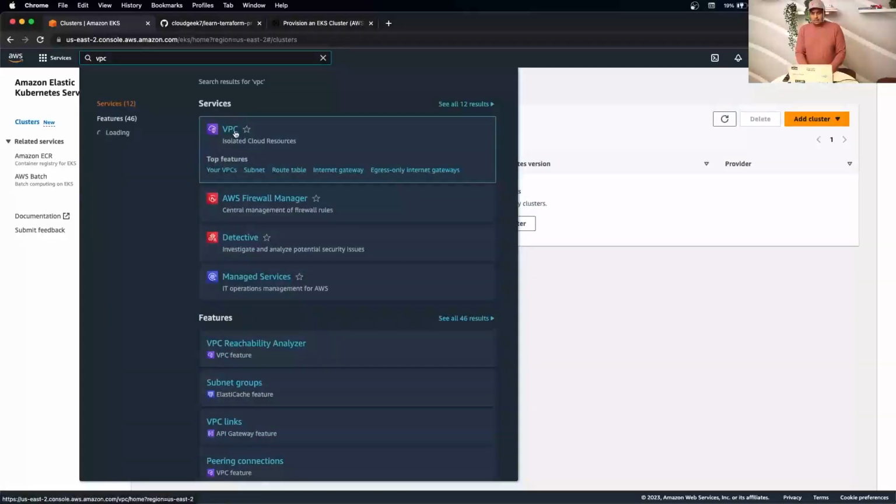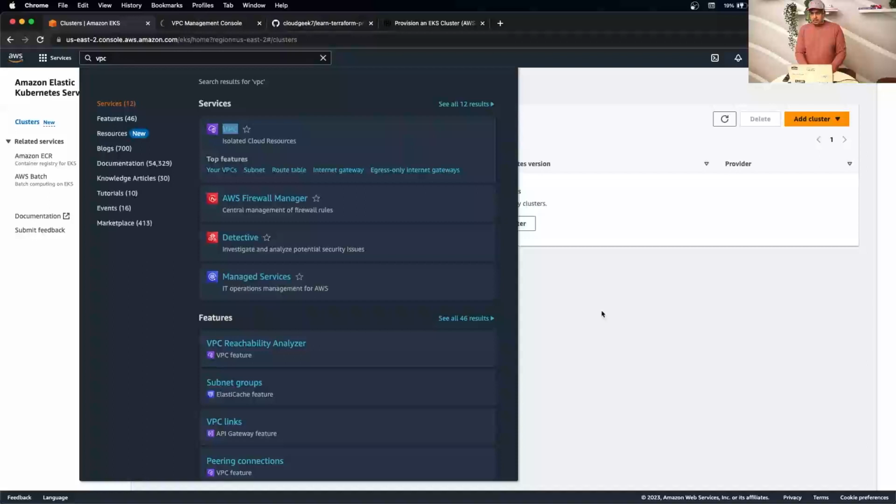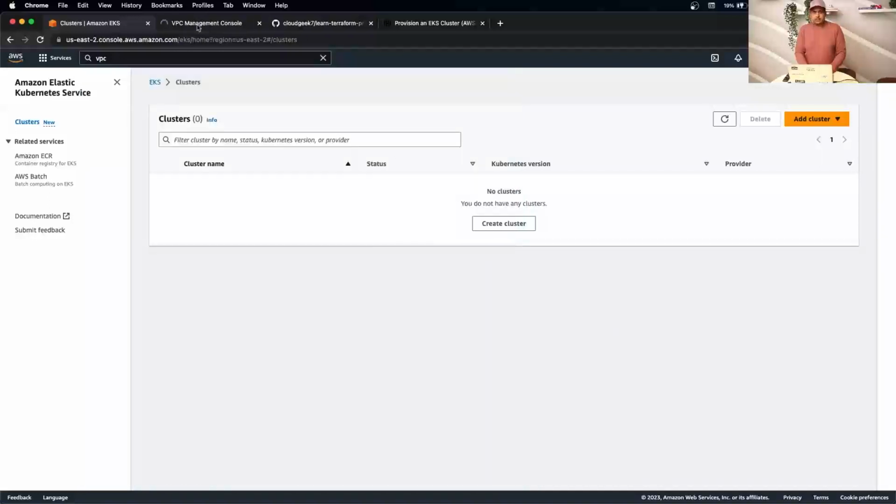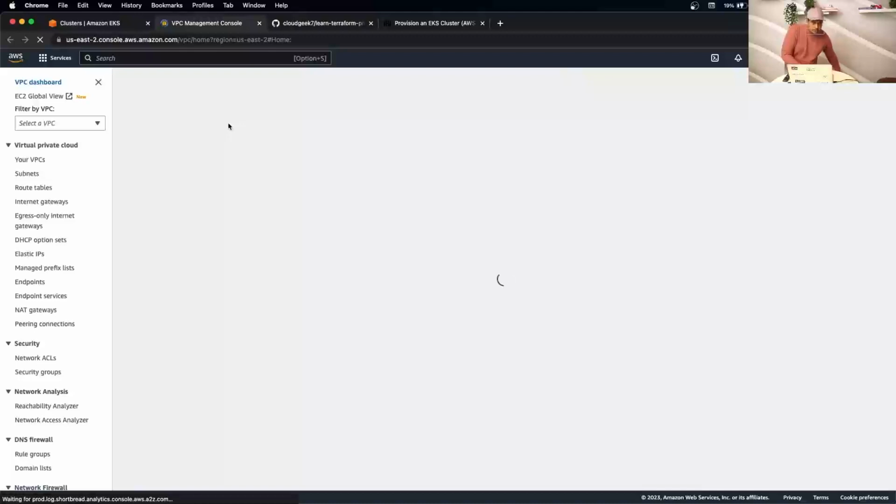I just want to quickly show you before we do that. Make sure there's an empty cluster here. So, we don't have any clusters here. Let's quickly check the network components. You can see here, so it should be only a default VPC and without anything else. We'll give it a second.